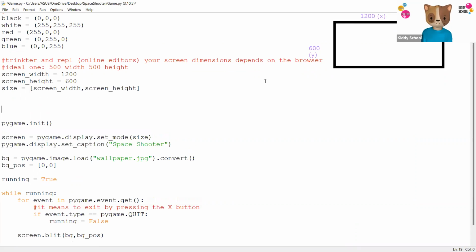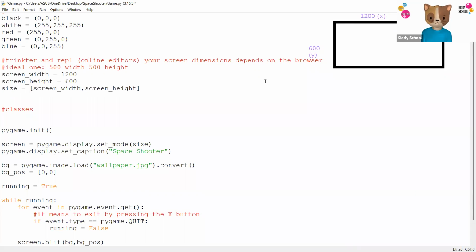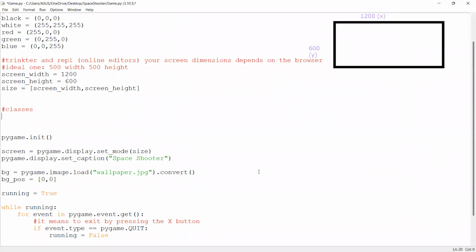First, we want to have some classes. What are classes? They are like blocks of code. If you have done Scratch, it's like you add multiple lines of code together. So I found a very tiny image, I'll try to use it if we get time in the end. So I'm gonna make a first class. Now this is gonna be for the enemies we're gonna fight. So the class name is gonna be Enemy.